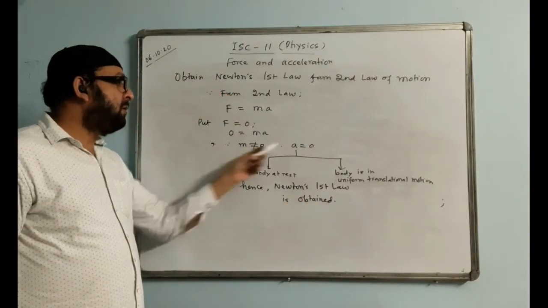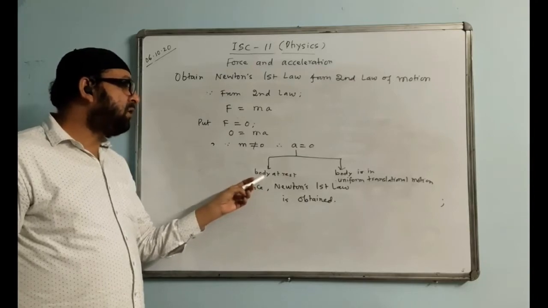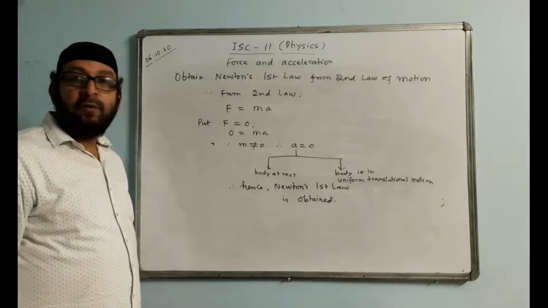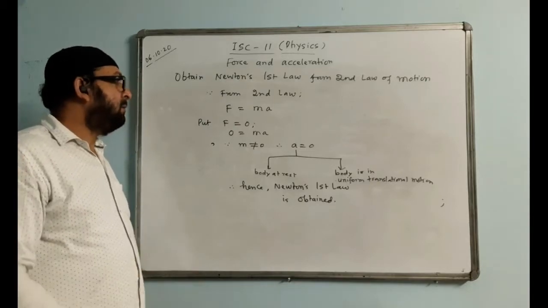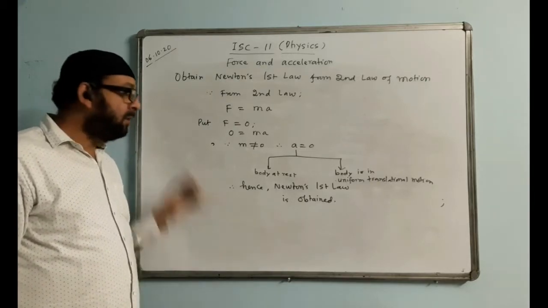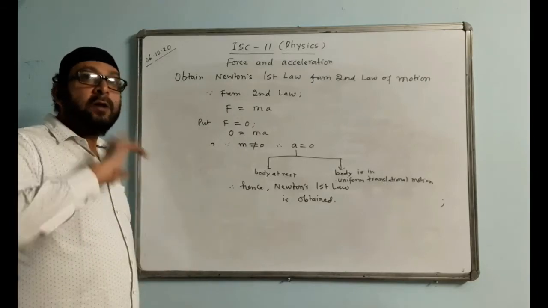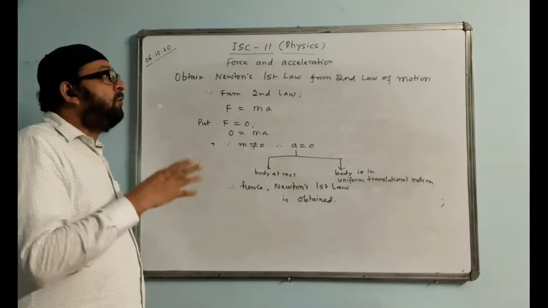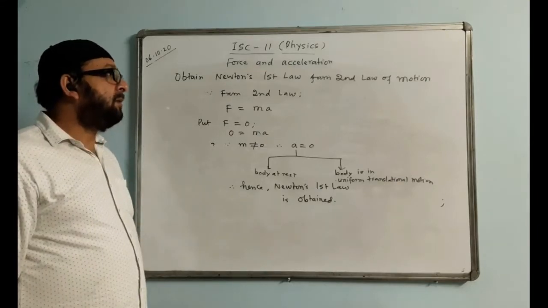When force is 0, then a will be 0. That is, two situations arise: either the body is at rest or the body is in uniform translational motion. Then Newton's first law is obtained from Newton's second law. Even Newton's third law can also be obtained from Newton's second law, but that proof I will do in another chapter.